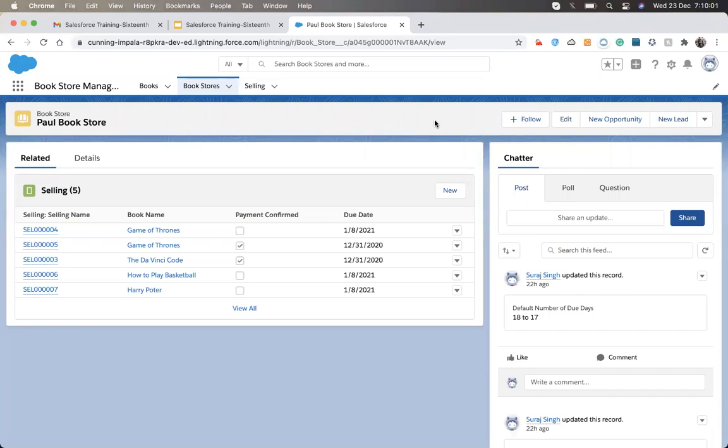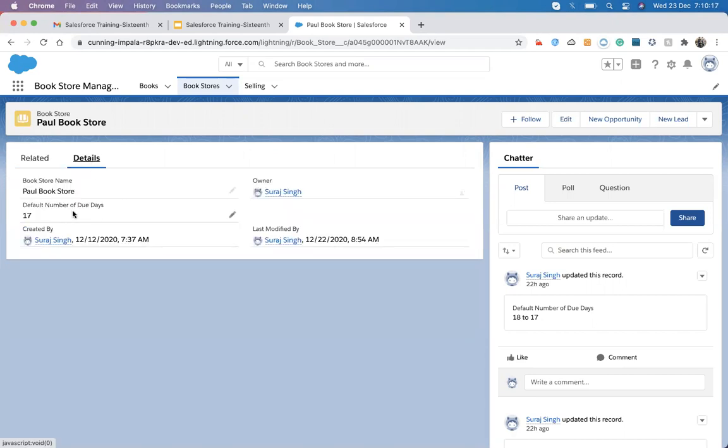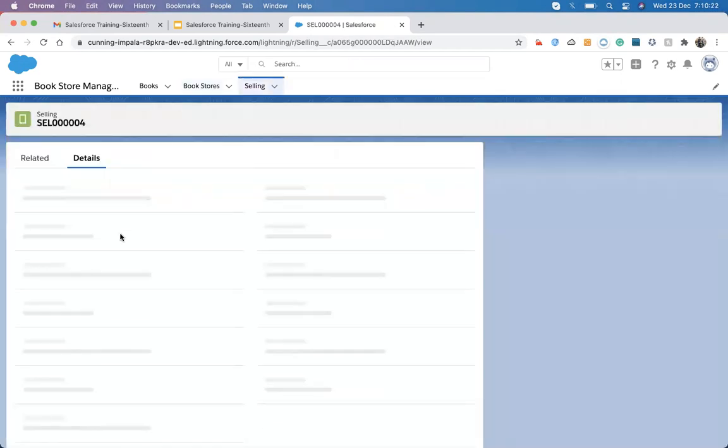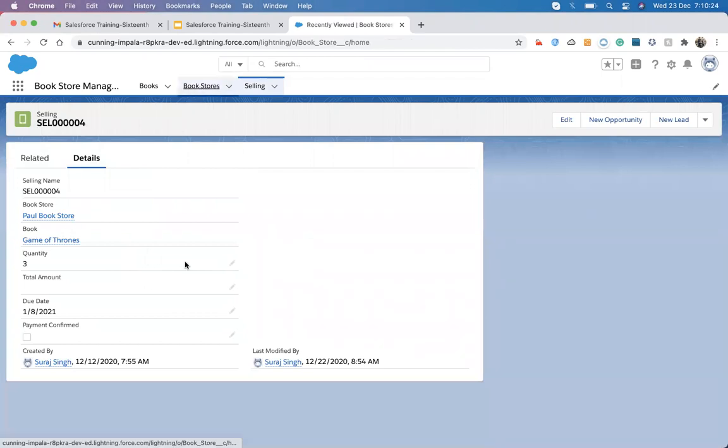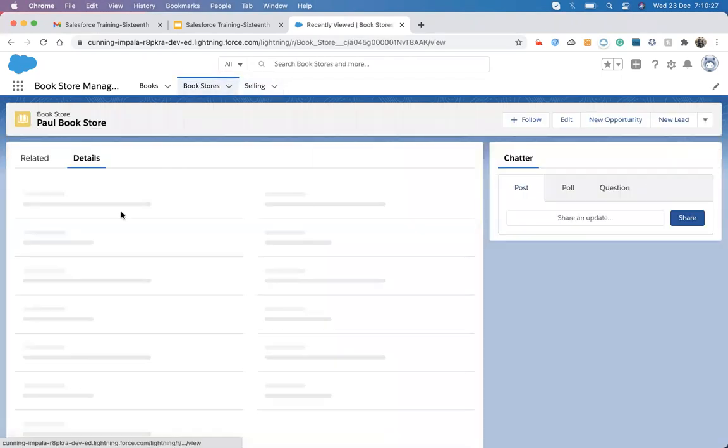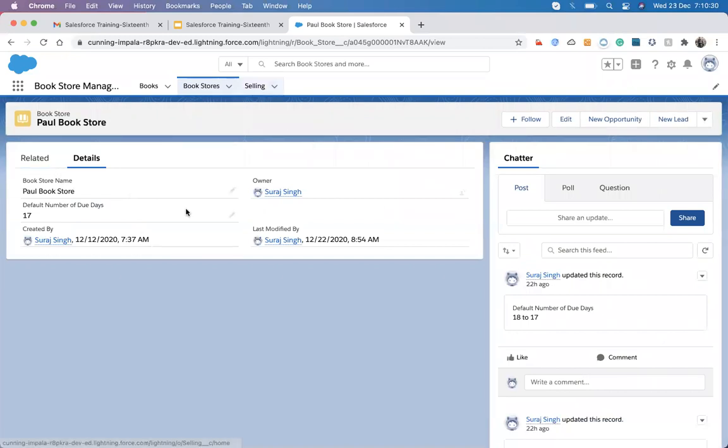So whenever we need to delete records, or whenever we need to perform some complex logic on the child records. Suppose I want to do a calculation. In this case we have a master detail relationship, I think this one has the master detail relationship, so I can do the roll up. But suppose we don't have a master detail relationship between the bookstore and the selling, then we don't have an option to control this value.